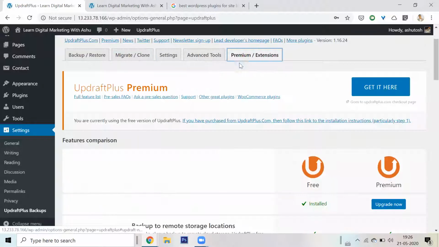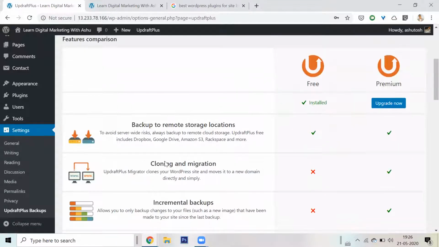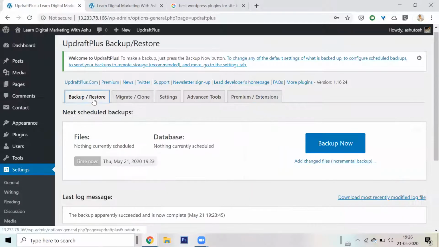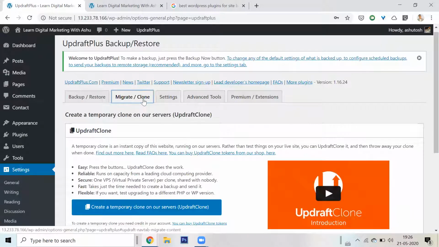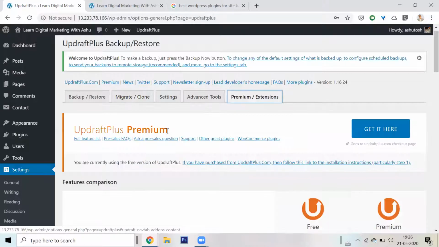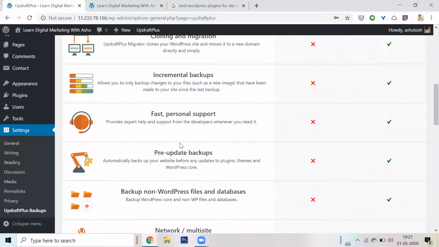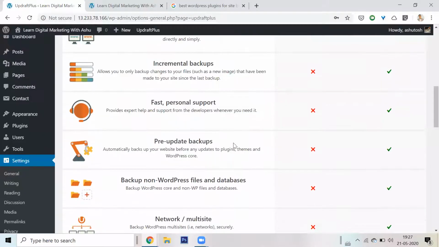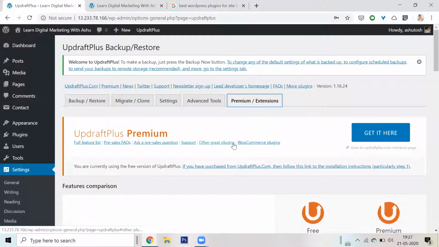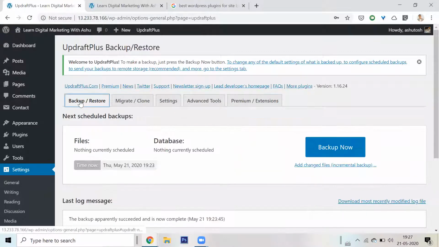Extensions. Let me see what extensions are available. So this is basic. I can back up my website. I can restore it. I can migrate it, like I can clone. Clone means that I can take a copy of this and put it in some other installation. Then it has some premium options. One could be to store this in a remote location in the cloud. Increase backup support. All right, but I don't think there is anything which will automatically back up. I'm sure there must be plugins, but this one doesn't do it. This is just manual. All right, cool.